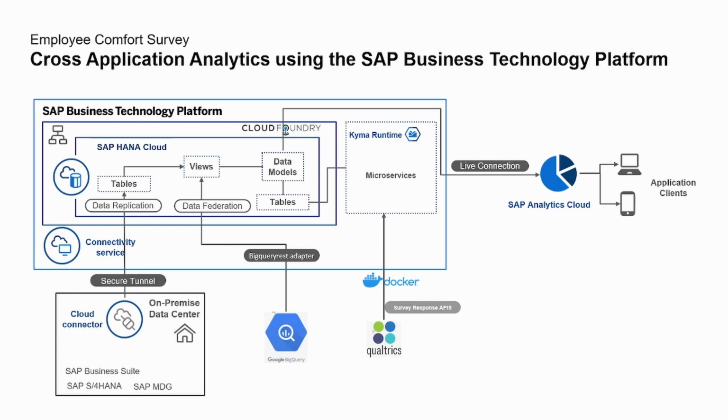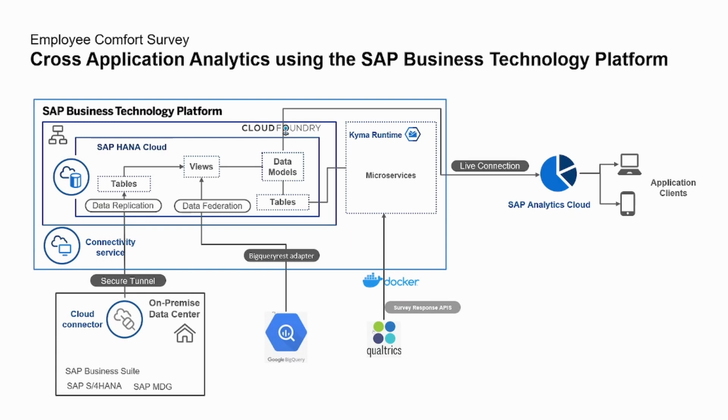Employee data can be federated from your existing SAP systems, or for this particular use case, we provide a sample dataset which you can import into HANA Cloud. For employee surveys, we use a productive instance of Qualtrics to distribute employee surveys, then consume the APIs provided by Qualtrics to replicate the survey response data into HANA Cloud using SAP BTP Kyma runtime, which is a fully managed Kubernetes runtime based on open source project Kyma.